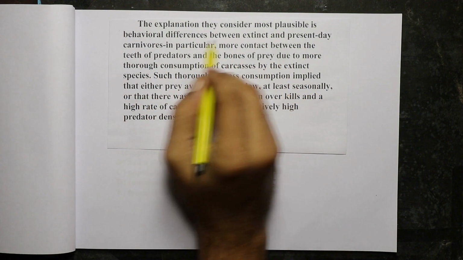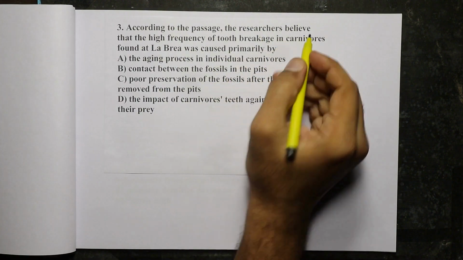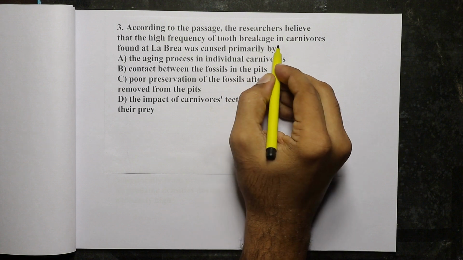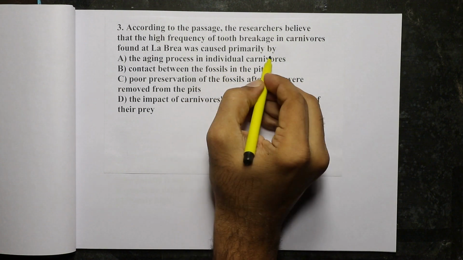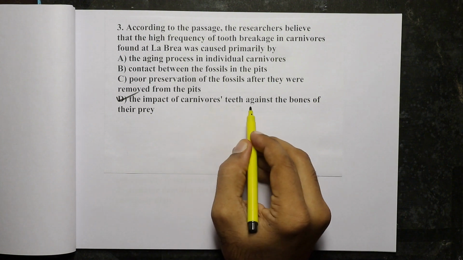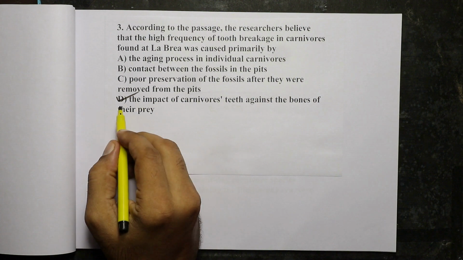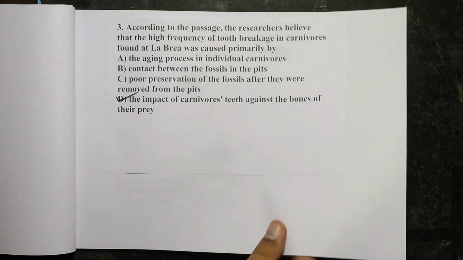That was the reason for higher tooth breakage. So researchers believe that the high frequency of tooth breakage was primarily caused by option D, that is the impact of carnivores' teeth against the bones of their prey. Hence D is the right answer.